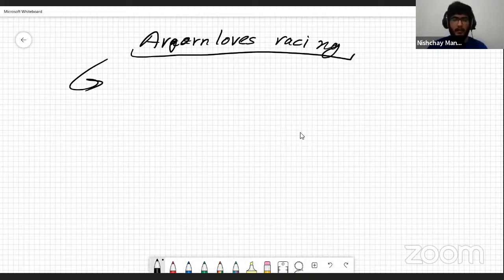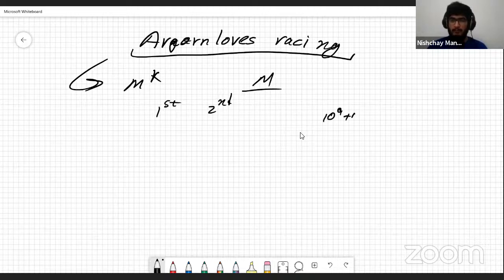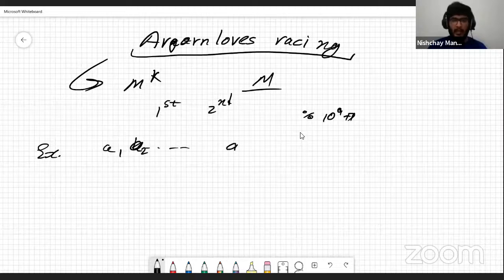So in here, we have m to the power k horses. We can race m horses, and we want to find the first and second, and we want to find it modulo 10 to the power 9 plus 7. Let's see what would happen if I do conduct a race. In the start, it's not really about which horses we are going to select. Let's just select m horses, like A1, A2, up until AM, right?